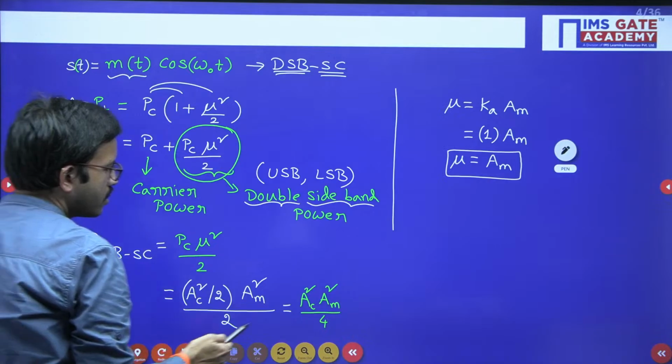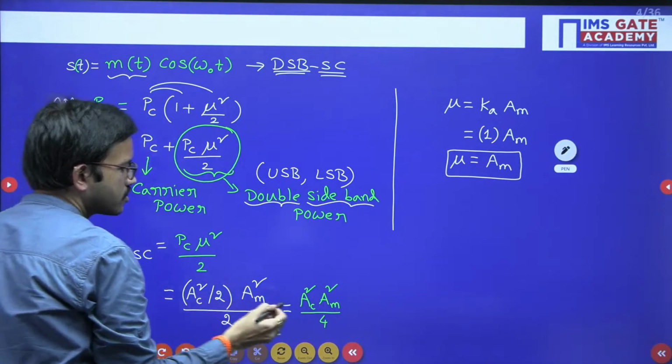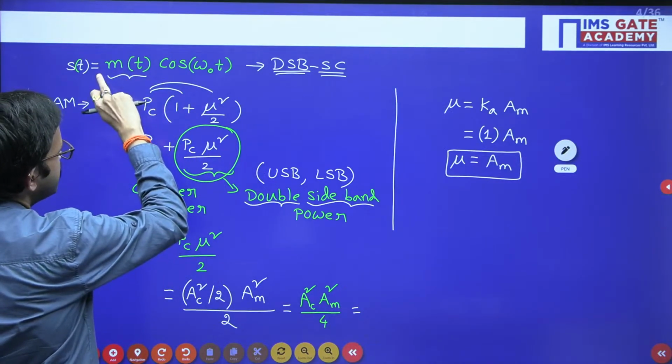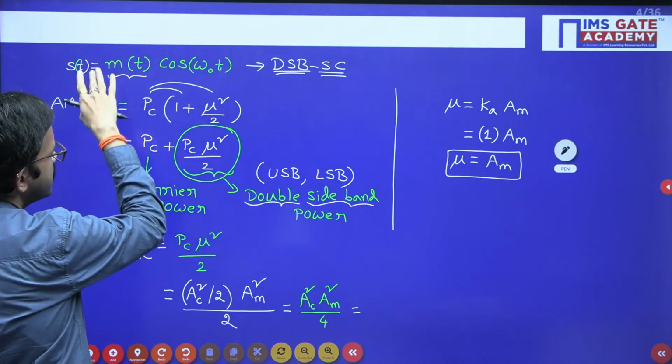So Am square by 2 is nothing but the power of the message signal. Generally the carrier signal is Ac cos 2 pi fc t, but here the Ac value is 1.